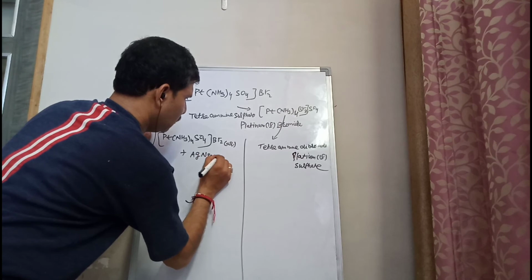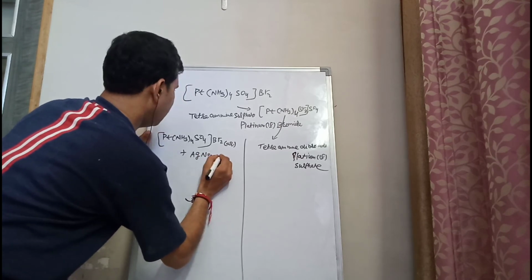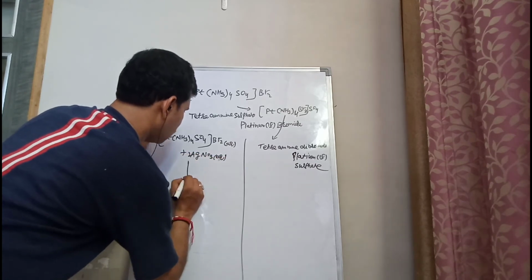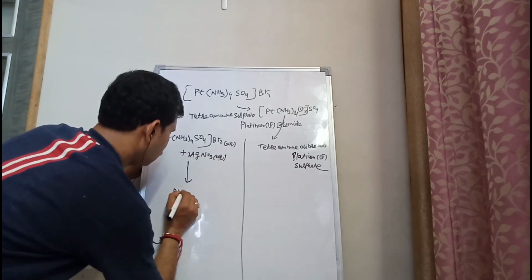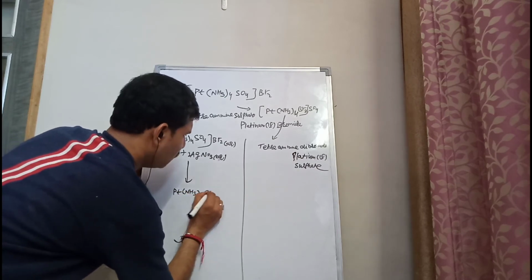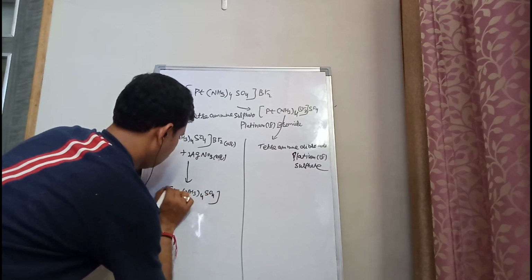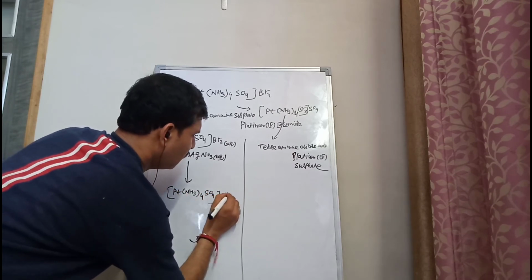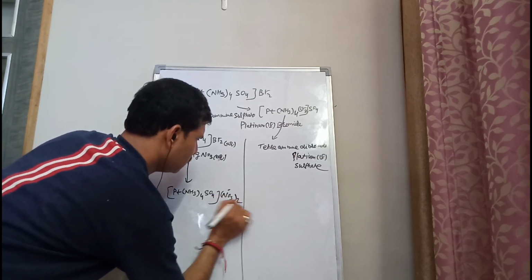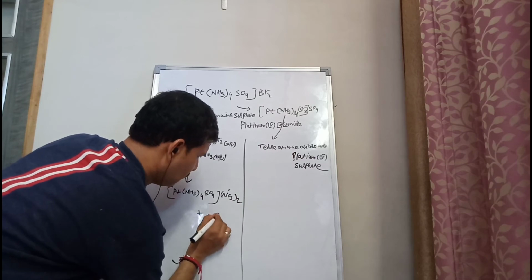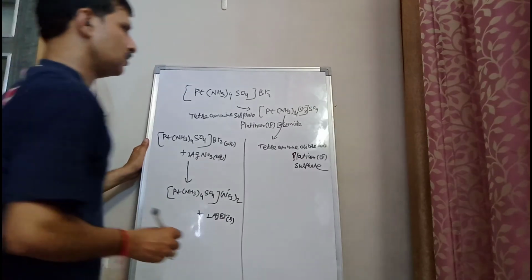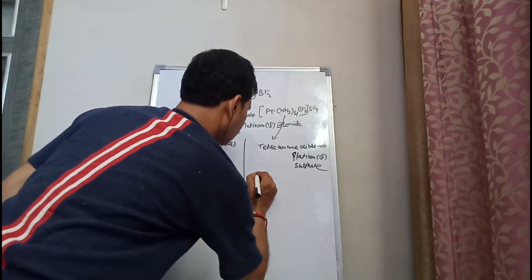So 1 mole of the [Pt(NH3)4SO4]Br2 complex will react with 2 moles of AgNO3. As a result, [Pt(NH3)4SO4](NO3)2 plus 2 AgBr. AgBr's yellow precipitate you will get.